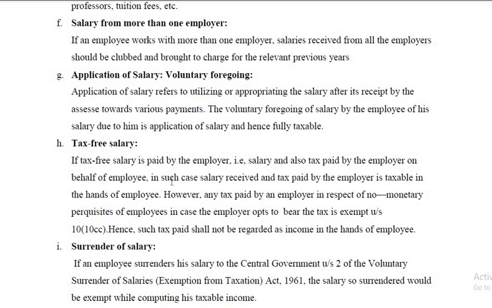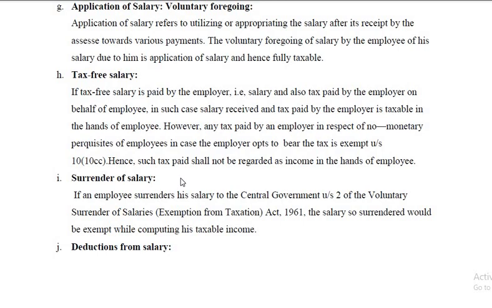Tax-free salary. Sometimes the employer not only pays the salary but also pays the tax on the salary paid to the employee. So on behalf of the employee, he not only gives him salary but tax is also paid on his behalf. In this case, salary paid plus tax paid to the income tax department together is taken as his gross salary.